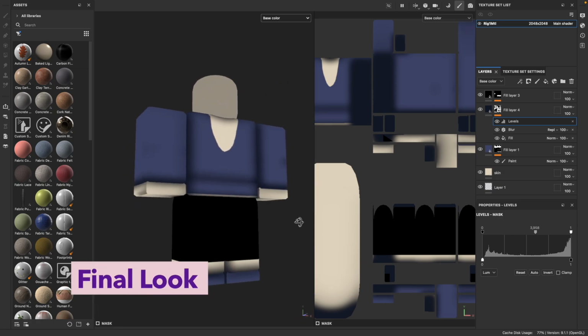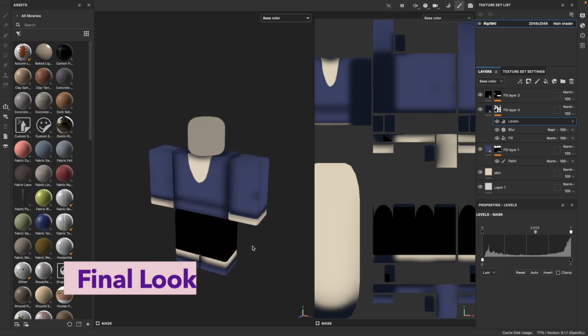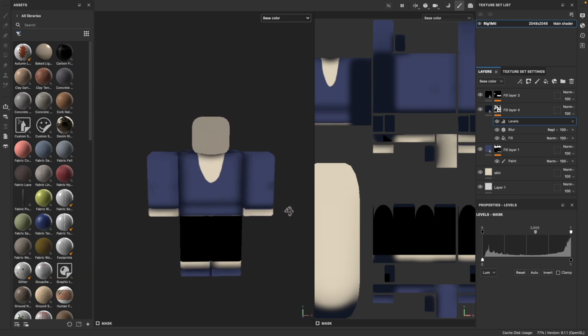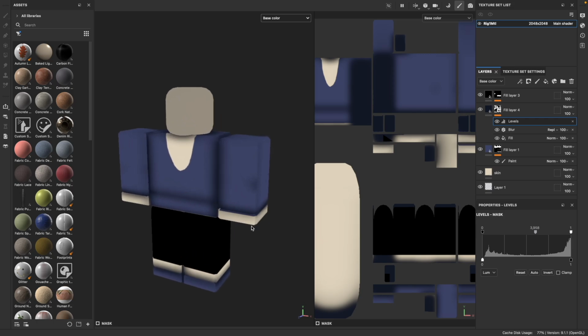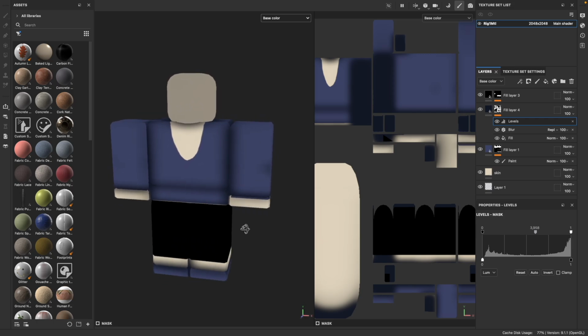And that's it. With just a fill layer, blur, and levels, you've enhanced your model's depth using the Ambient Occlusion map. This simple trick helps your textures pop and gives your model a more defined, professional look.